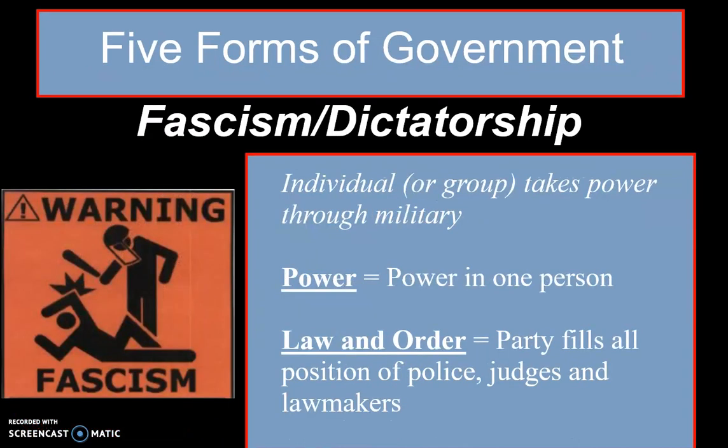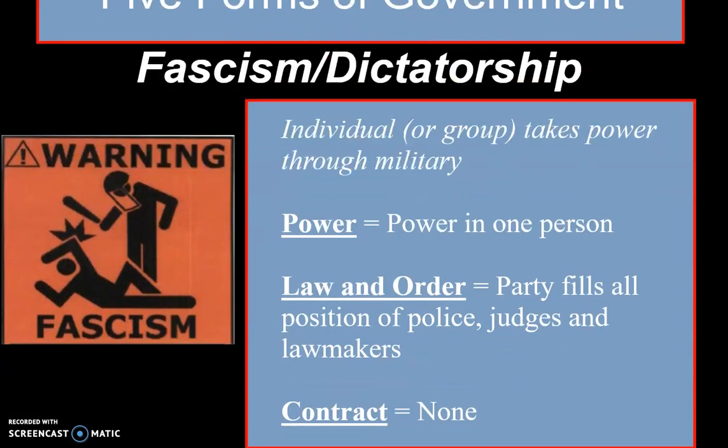Now, our next form of government that we want to talk about is fascism or a dictatorship. Now, in a dictatorship, an individual takes power through military force, and they may have started actually as an elected individual, but the power really resides in one person. And the law and order for a fascist dictatorship is done by that ruling party that person in power controls. And they fill all the positions of the police, of judges, and of lawmakers. So you can tell who is making rules for that country. Now, they don't really have a social contract with the people because they took power through force. It wasn't voluntary means.